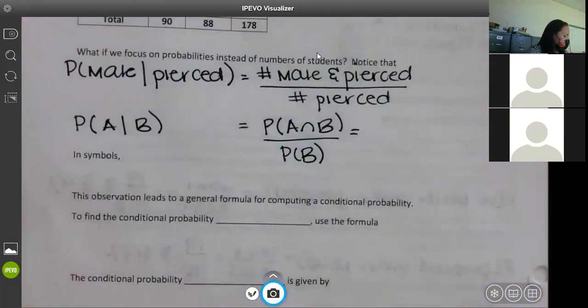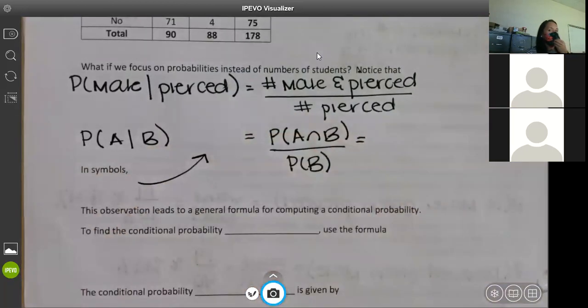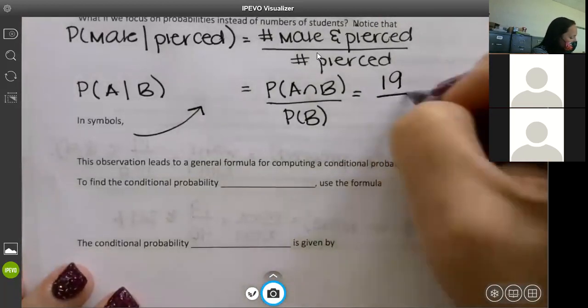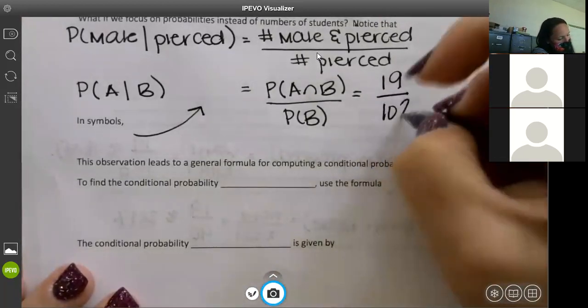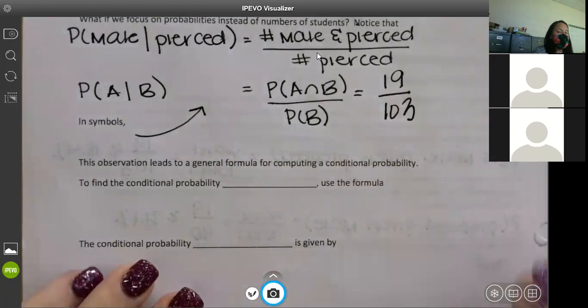So in symbols, the probability of A given B is the probability of A and B over the probability of B, which is 19 over 103.